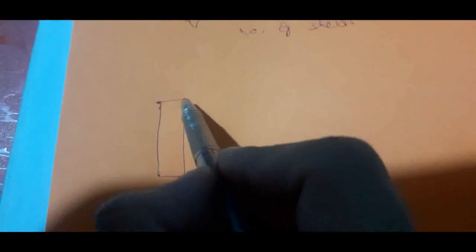What I want to say, see, we are just drawing the first three periods. Suppose this is your group 1, this is your group 2 except hydrogen, and this is your group 3. I have skipped the transition metals, right? Group 1A, 2A and 3A.